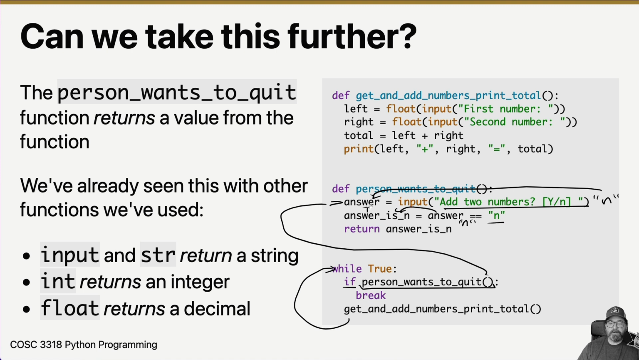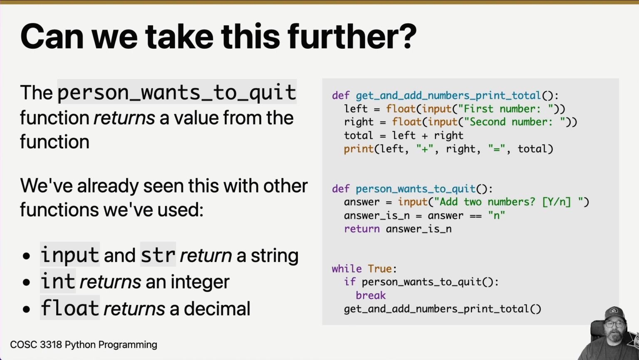So the answer is n becomes true. And then we return true from our function. So true comes down here and replaces this. So now it's if true. And because it's if true, then we break. And this breaks out of that while loop. And it's like, I'm going to the end. Nothing left for me. I'm done. Woo! Yay!